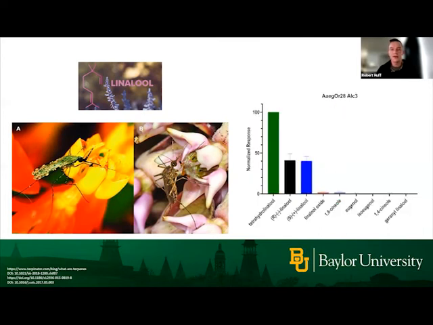And just real quick, I wanted to state that we actually identified an OR from a different species of mosquito that seems to be doing the same sort of detection of linalool-like compounds in the environment. So this is something we're going to follow up, and hopefully we see something similar to what we see with Anopheles species of mosquitoes.